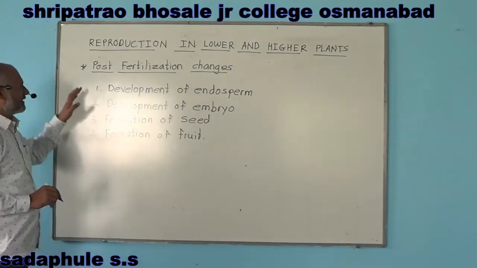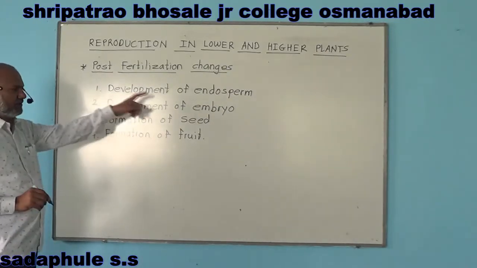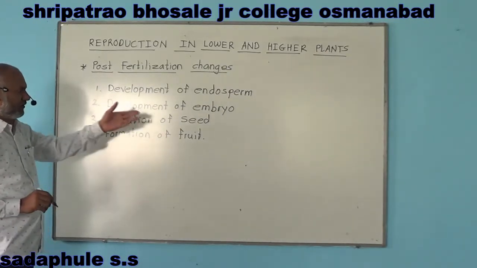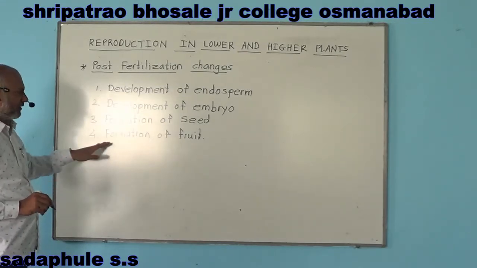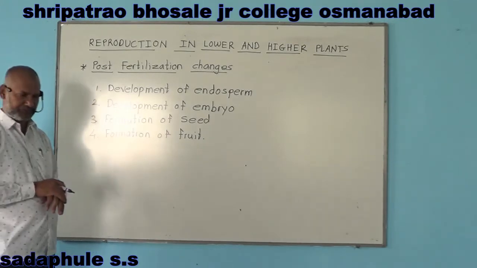So, post-fertilization changes include development of endosperm, development of embryo, formation of seed and formation of fruit.